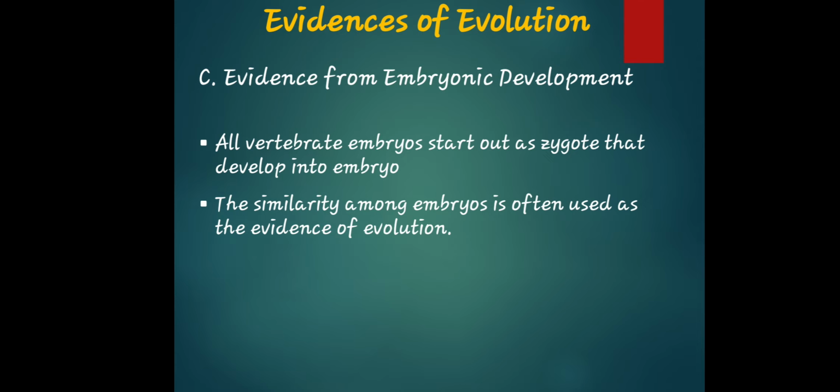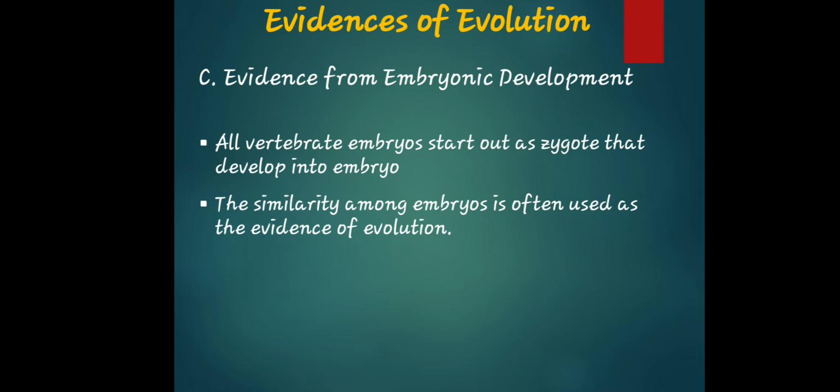Okay. Next, if we have the fossil record and similarities of structure, we also have evidence from embryonic development. When we say embryonic development, the general meaning is, in organisms that reproduce sexually, embryonic development is the part of the life cycle that begins just after fertilization and continues through the formation of body structures such as tissues and organs. So all vertebrate embryos start out as a zygote. Of course, you already know that it develops into an embryo.